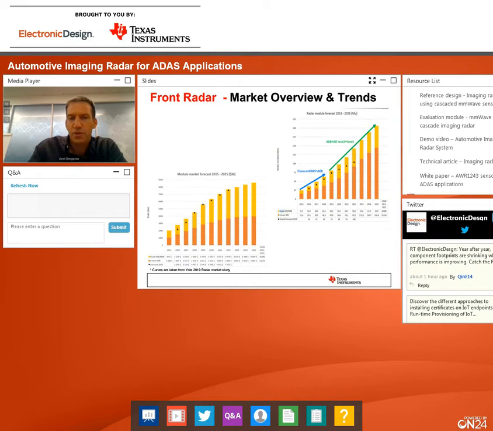So just to show a look at the urban area, showing how important it is to increase the resolution of the front radar in order for us to really see all the different vulnerable road users in the scene.